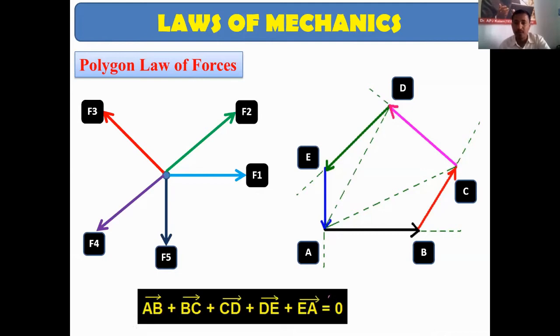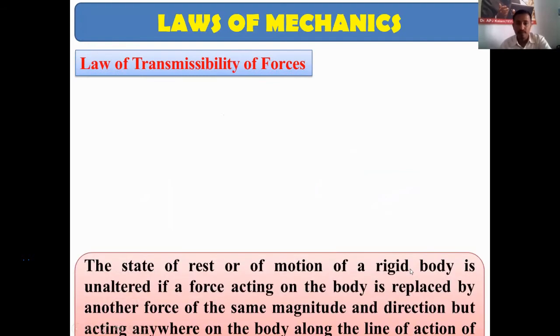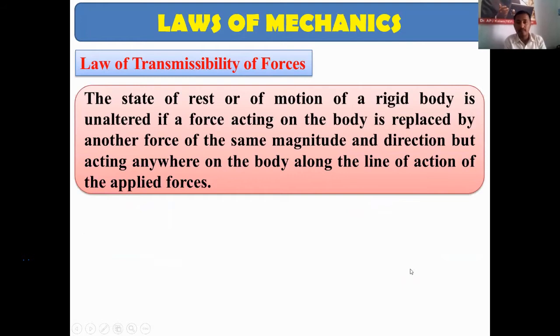Matlab, the body will either be at rest, otherwise it will be in uniform motion. So the summation of forces should be equal to 0 for the concurrent force system. So this is about the law of polygon of forces. So next is the law of transmissibility of forces.